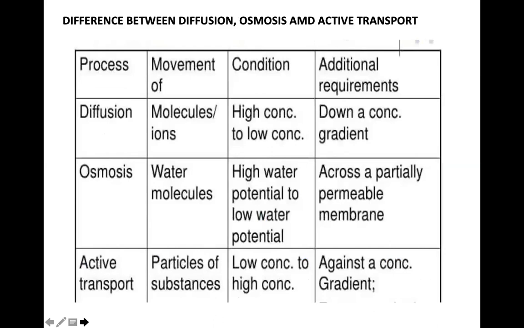So this chart shows the differences between diffusion, osmosis, and active transport. Diffusion takes place by movement of molecules, osmosis by movement of water molecules, and active transport by particles of a substance. In diffusion, molecules move from a region of high concentration to lower concentration. In osmosis, the water molecules move from a region of higher water molecule concentration to a lower water molecule concentration. And active transport takes place from a region of lower concentration to higher concentration. Active transport means energy is required.